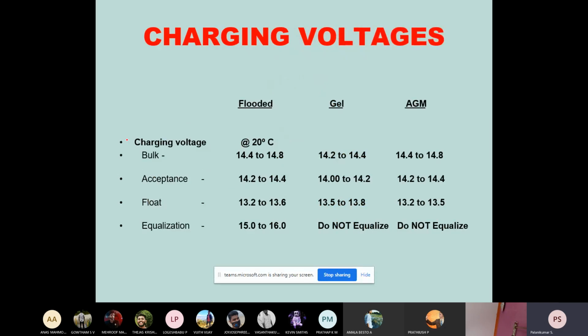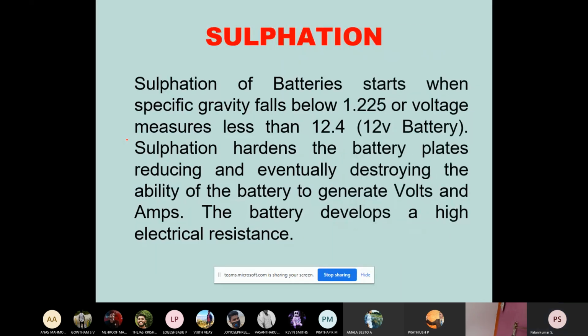Okay, for a flooded technology battery, gel technology battery, and AGM technology battery that you have already seen. Okay, so sulfation of battery. Sulfation of battery means, as I already told, whenever we feel that the charging is not standing for a long time, there is a need of sulfation.